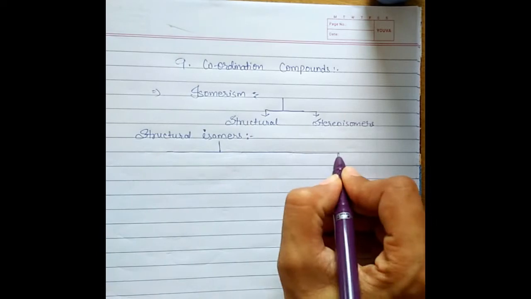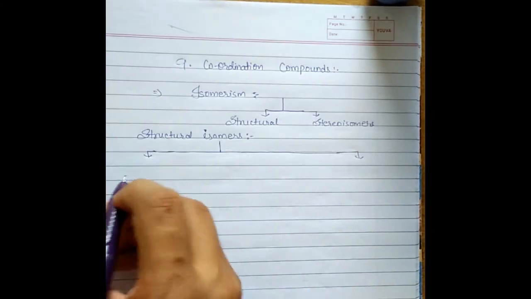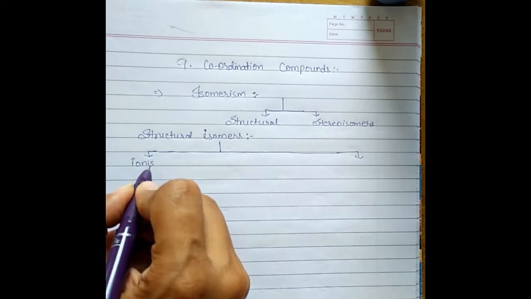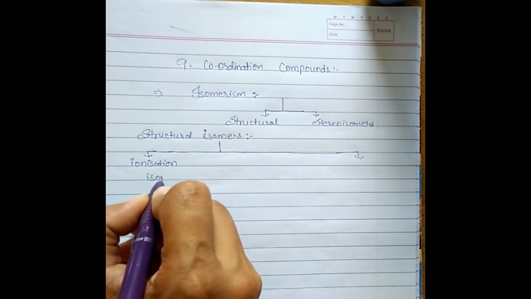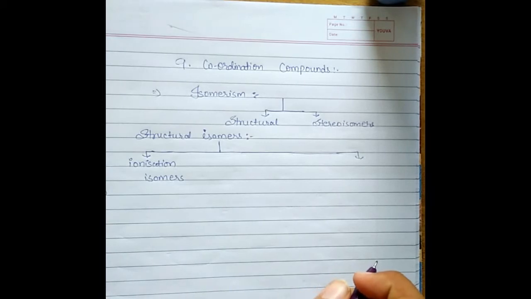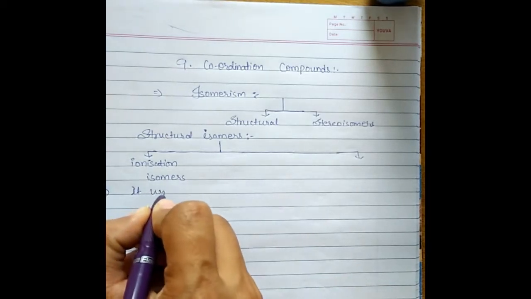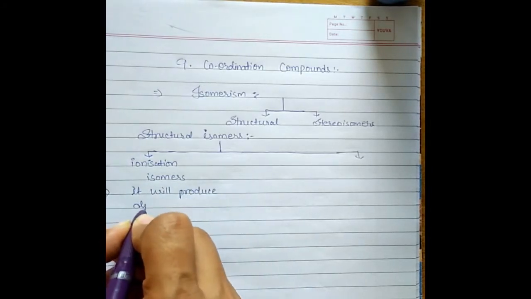Structural isomerism is divided into further parts. First we'll learn about ionization isomers. In structural isomerism, we'll learn about ionization isomers. What are ionization isomers? Ionization isomers are nothing but they are having similar molecular formula, but on ionization they will produce different ions, right?